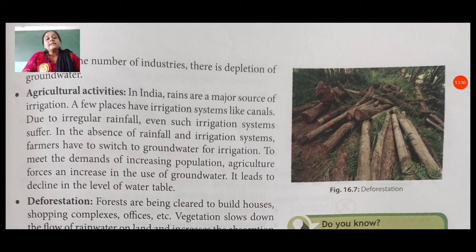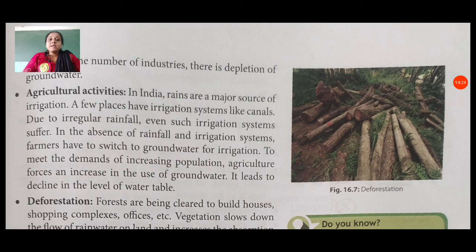Then agriculture activities. In India, rains are a major source of irrigation. A few places have irrigation systems like canals due to irregular rainfall. The government makes these types of canals for areas which do not get a proper amount of rain, and because of canals they get water for growing plants and crops in the farm. Even such irrigation systems suffer.